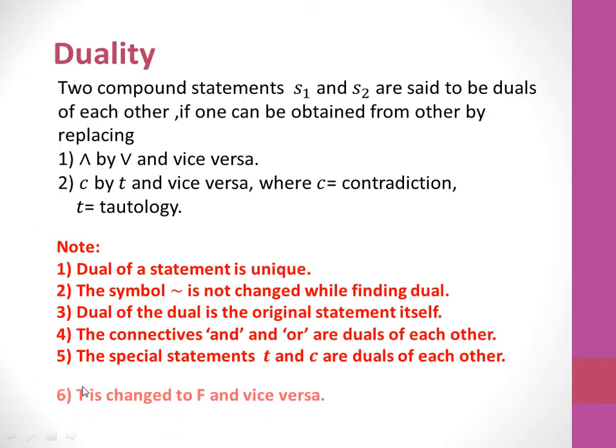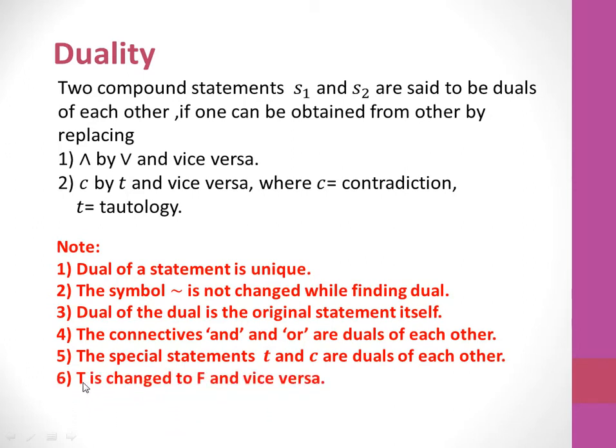And the last one, T is changed to F and vice versa. Means if in the statement the truth value T is given to you, then it is changed to F, and vice versa. Then you will get the dual of the statement. So this is all about the duality of statements. So let us take some examples.